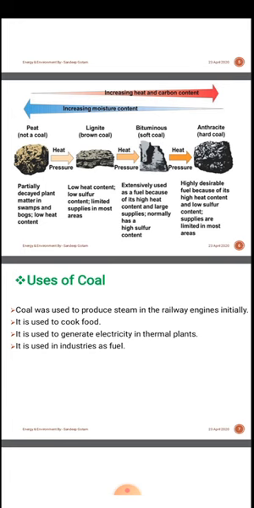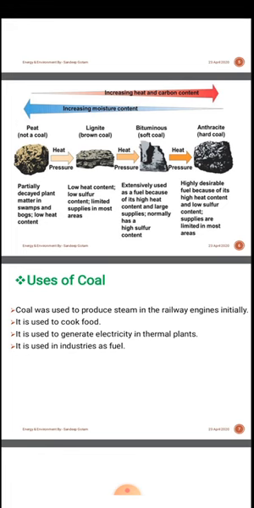When again heat and pressure act on the lignite, it converts into bituminous, which is a soft coal. It is extensively used as a fuel because of its high heat content and large supplies, and it normally has a high sulfur content. When heat and pressure act on the bituminous, it converts into anthracite, which is a hard coal.